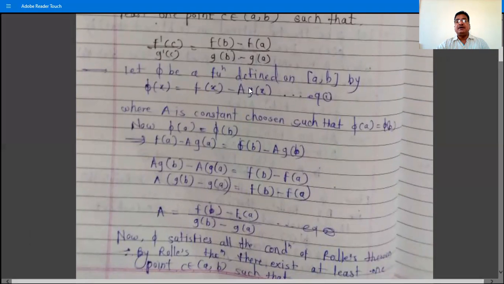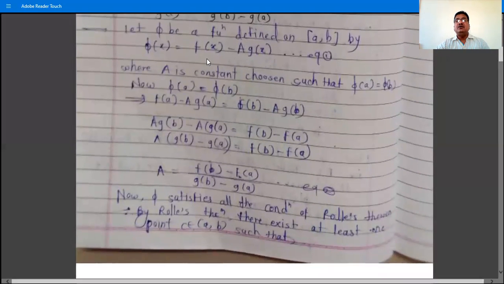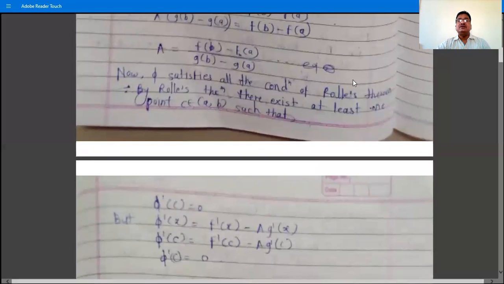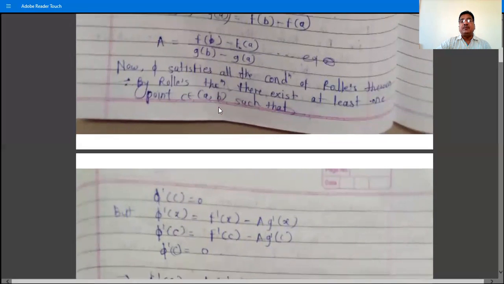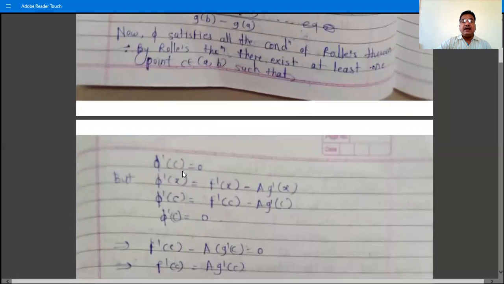That is, phi(x) is continuous on closed interval [a, b], differentiable on open interval (a, b), and phi(a) is equal to phi(b), meaning phi satisfies all the conditions of Rolle's theorem. That is the 3 conditions of Rolle's theorem: the function is continuous, the function is differentiable, and phi(a) is equal to phi(b). Therefore by Rolle's theorem there exists at least one point c belonging to open interval (a, b) such that phi dash c is equal to 0.